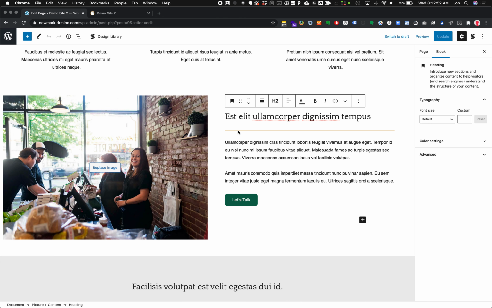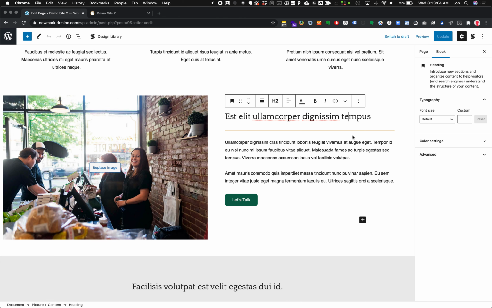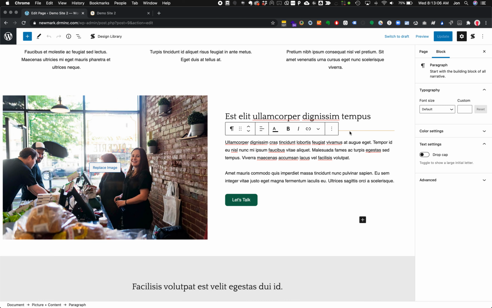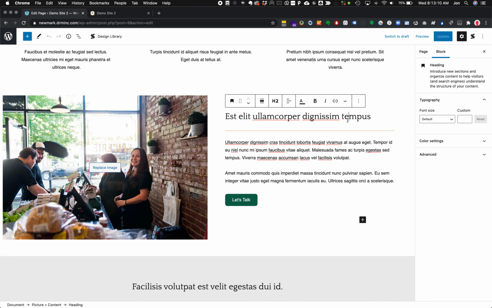Anytime we click on an item in here, the block editor over on the right shows relevant items about what we have selected. In this case, I have a separator that has that horizontal line that is branded and colored and good to go. If I click back on the heading, I'm now seeing heading relevant items here. I have some overrides I can do. Generally, to keep on brand, we don't want to do that terribly often.